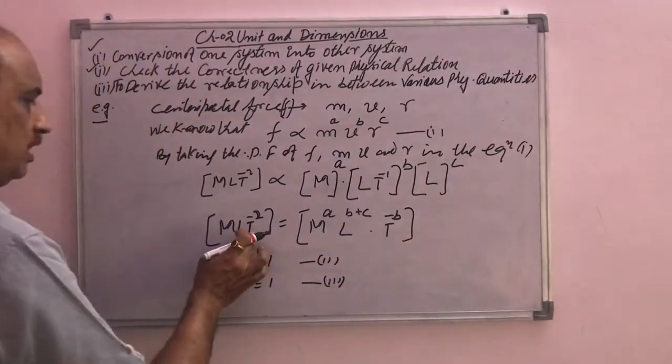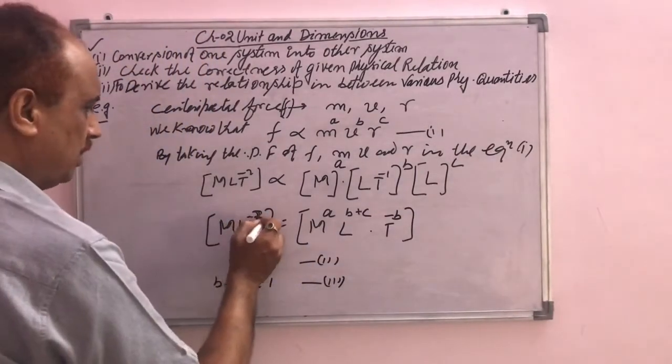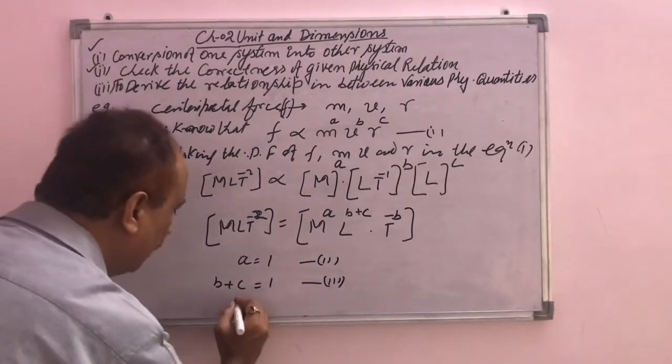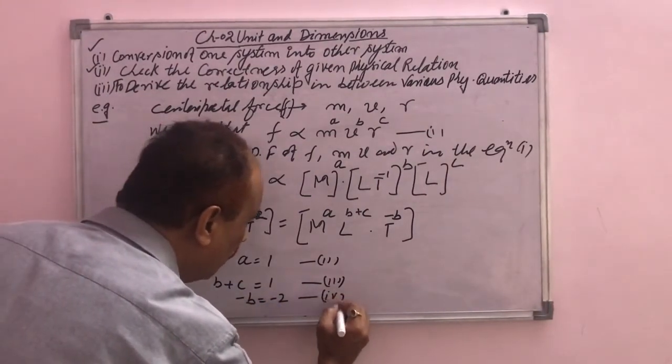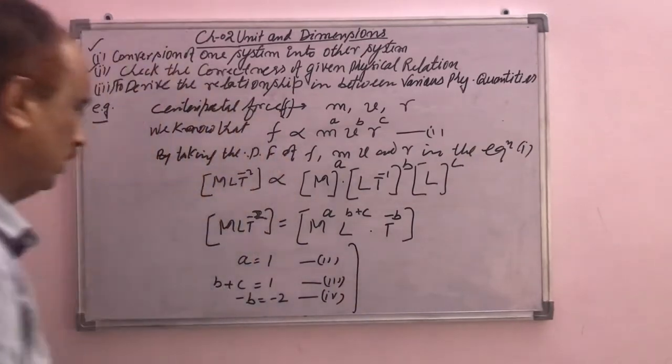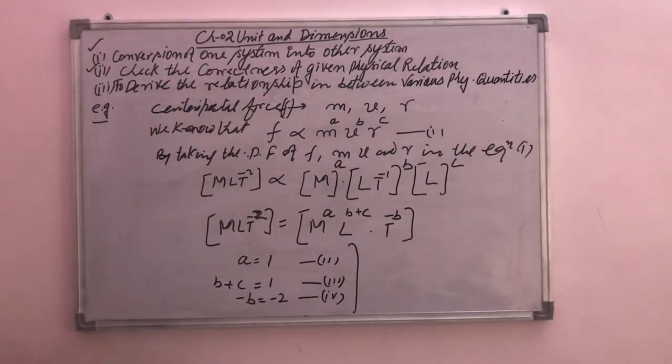And the power of t is minus b. Here the power of t is equal to minus 2. So minus b equals minus 2. It is equation number 4. Now from these equations, we have to find out the values of a, b, c.